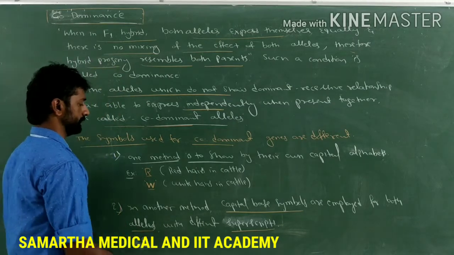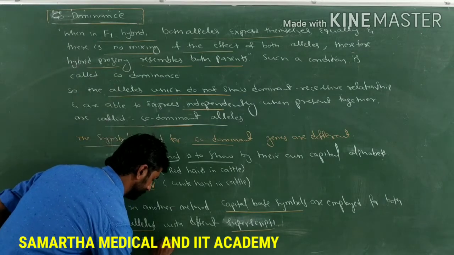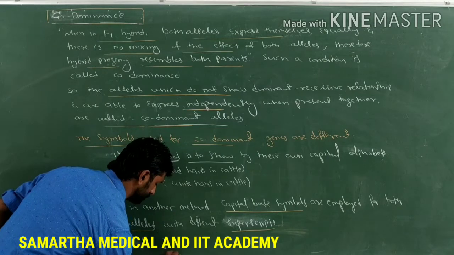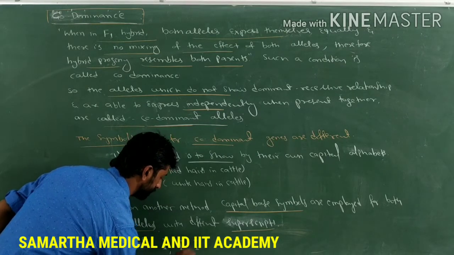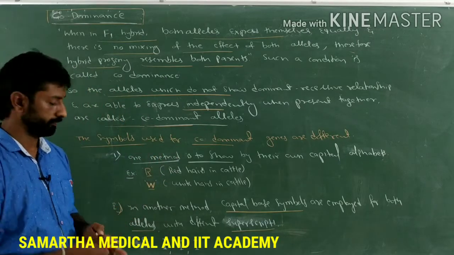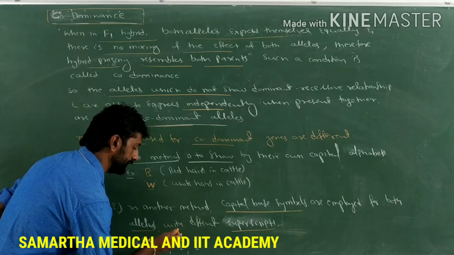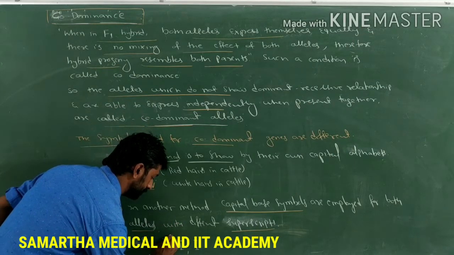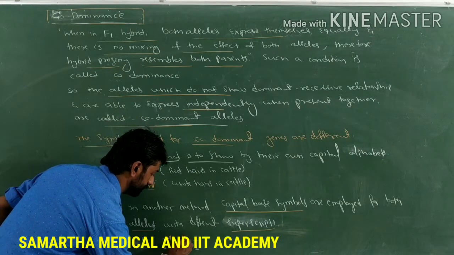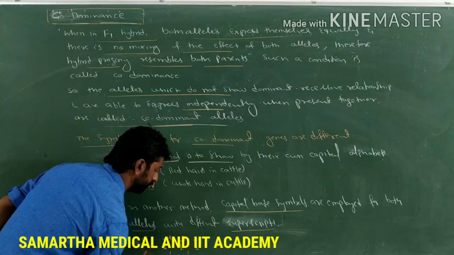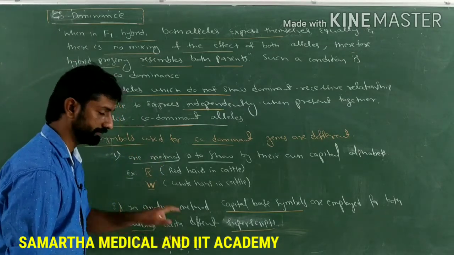Say, for example, gene I has 3 different alleles. The base is the same capital I, and in order to denote different alleles of the same gene, we use other alphabets, that is A, B and O.